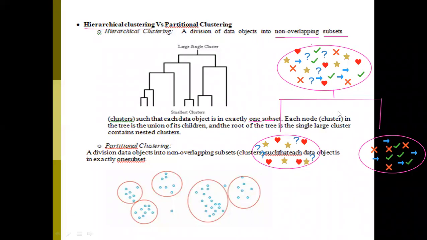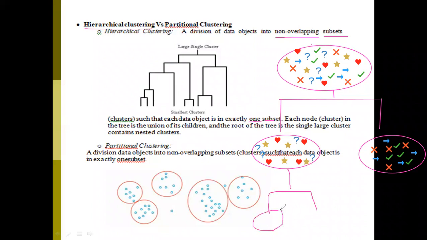Now I can divide the total data points into 2 groups. This is one group and this is another group. Again, I may divide these data points into 2 groups, one group and another group.